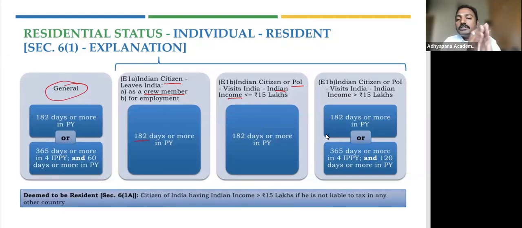So we are going to discuss two terms in the next slide. One is person of Indian origin, and another is what is Indian income. So as of now, just remember the terms alone. Do not get into it. Just remember the term before we understand it in the subsequent slide.